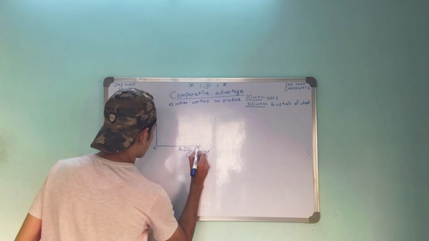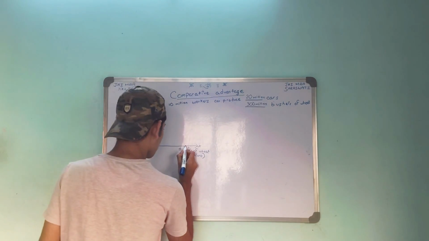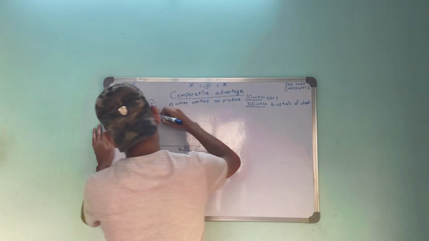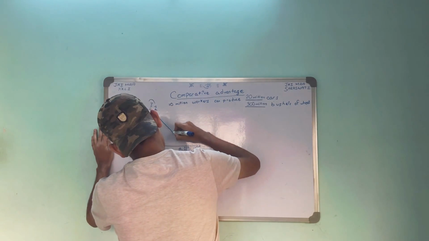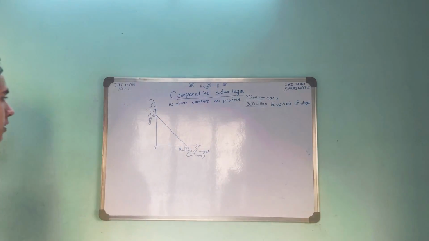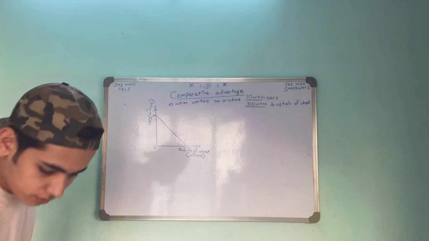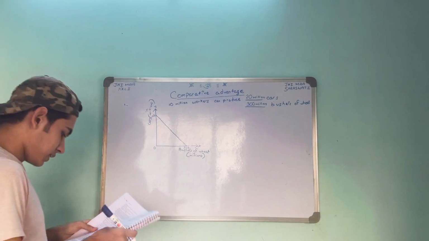This is the x-axis, this is the y-axis, as we all know. So this will be a straight line, the production possibility frontier. This is the basic thing.